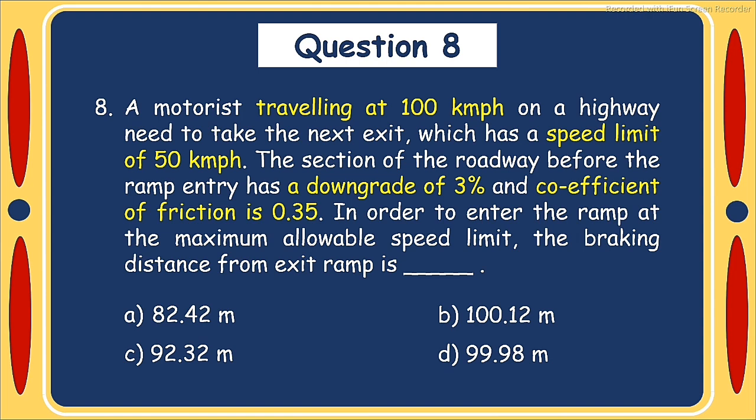Question number 8. A motorist traveling at 100 km per hour on a highway needs to take the next exit which has speed limit of 50 km per hour. The section of the roadway before the ramp entry has a downward gradient of 3% and coefficient of friction is 0.35. In order to enter the ramp at maximum allowable speed limit, the braking distance from exit ramp is option A 82.42 meter, option B 100.20 meter, option C 92.32 meter, option D 99.98 meter.